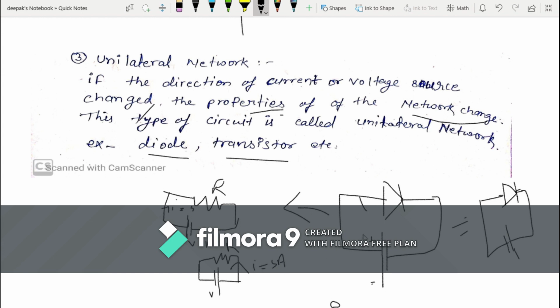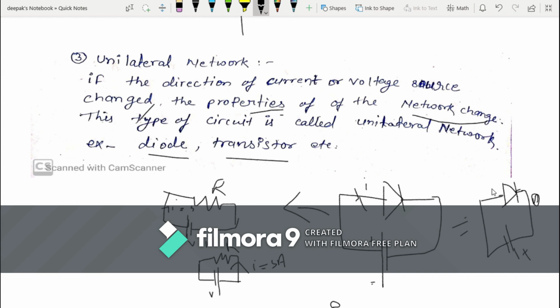But in this case, with a diode, if you apply voltage like this, you will get some current I. But if you reverse the direction of this voltage source, like I have reversed here, then you will get current equal to 0, because in this case the diode is in reverse direction and so has approximately infinite resistance. If anything offers infinite resistance, then current goes to 0.